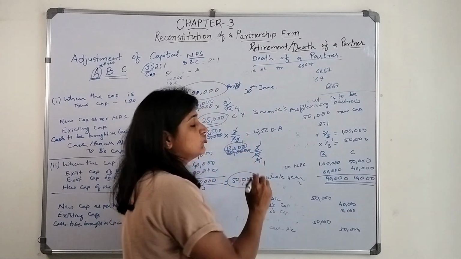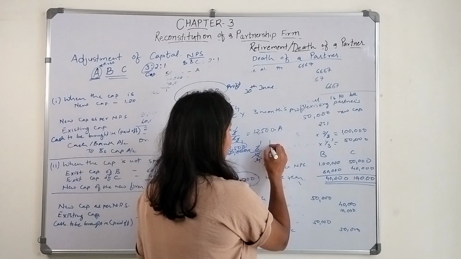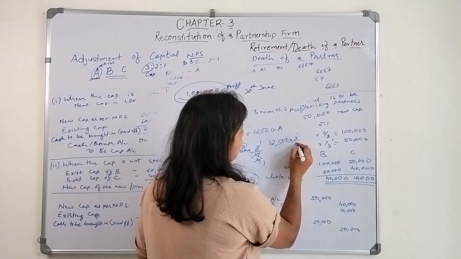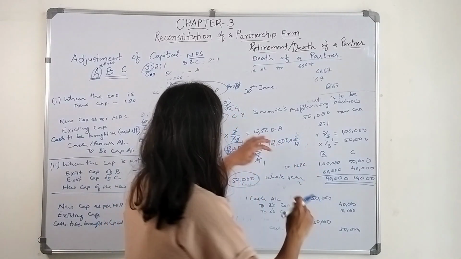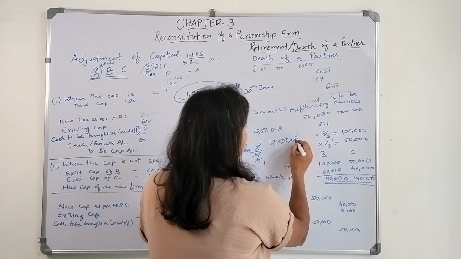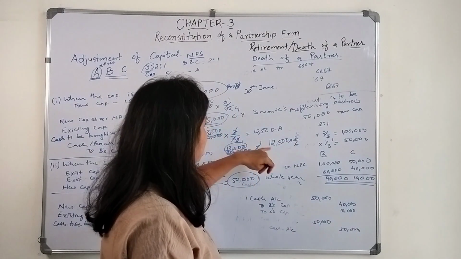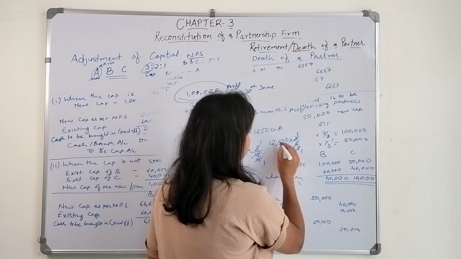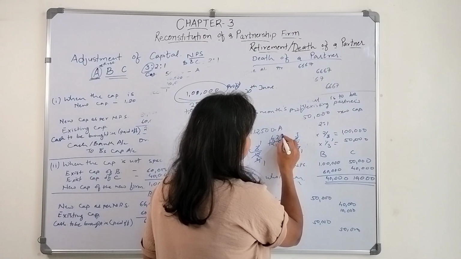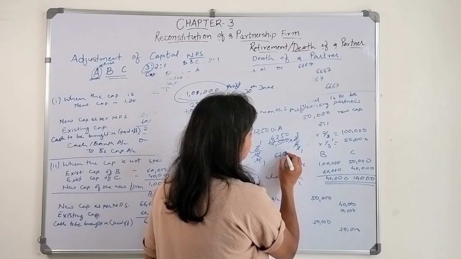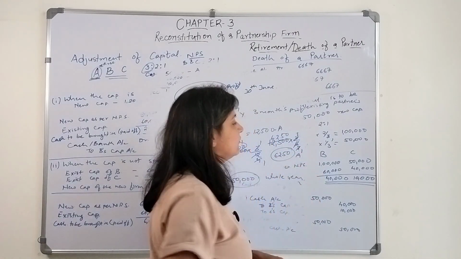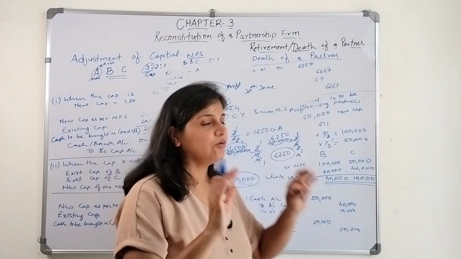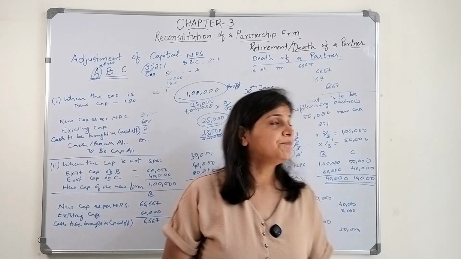This belongs to all the 3 partners. This 12,500 we will give to A as his particular share, that is 3/6 of 12,500, which is 6,250 rupees. This is his share of profit, given not to A, but to the executor of A.